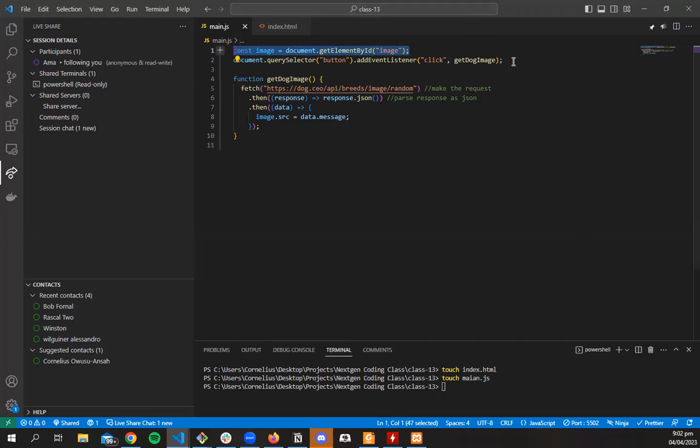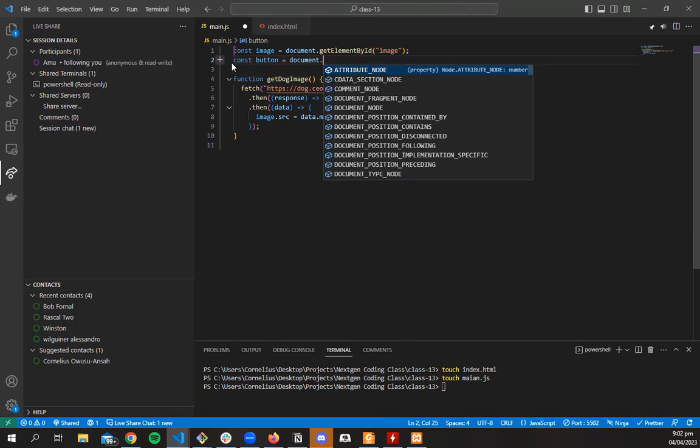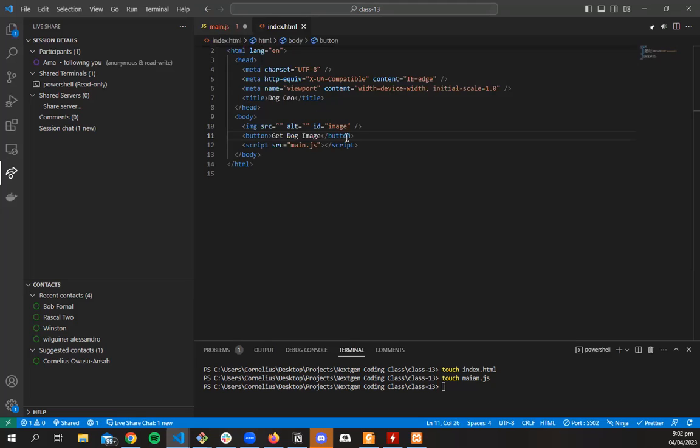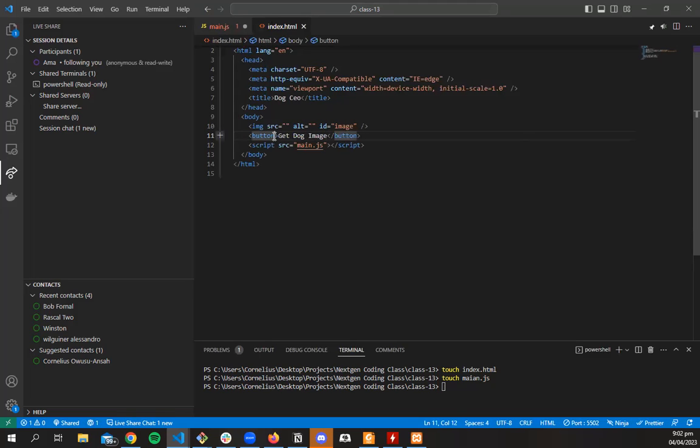Okay. So maybe to make this even cleaner, we'll do it the same way we've been doing it. We want to grab our button, so we could just do document.querySelector. I'm breaking it down so that it looks cleaner. If we want to keep using IDs, maybe we could give the button an ID.